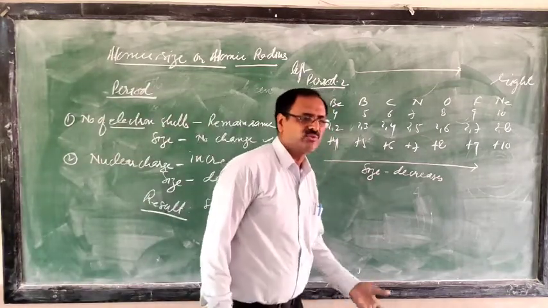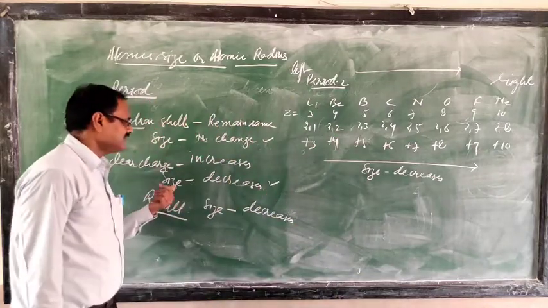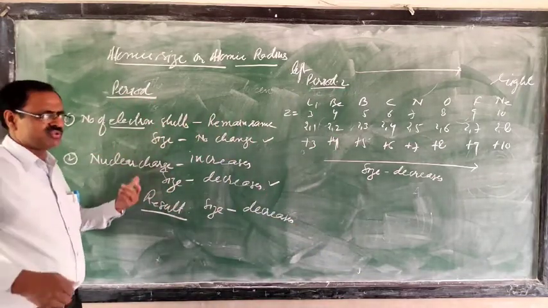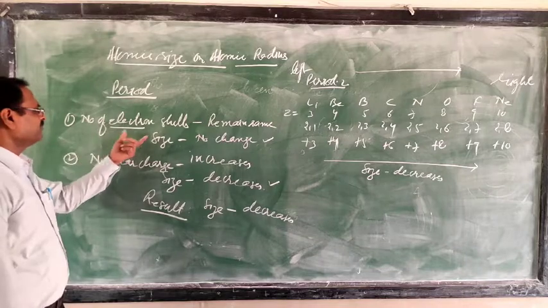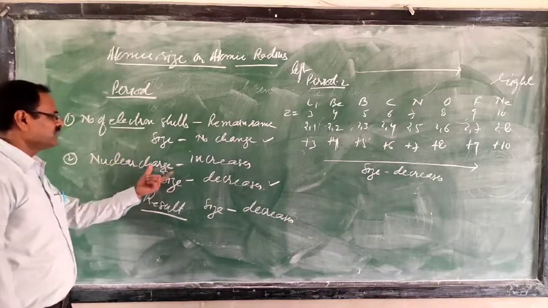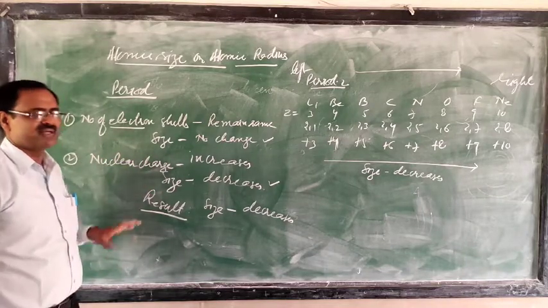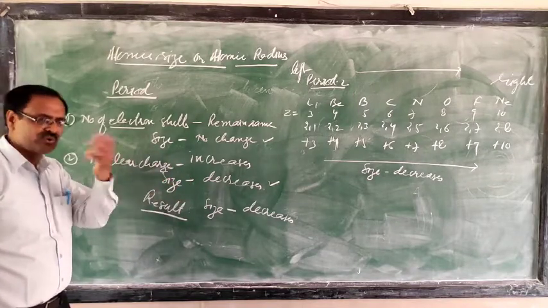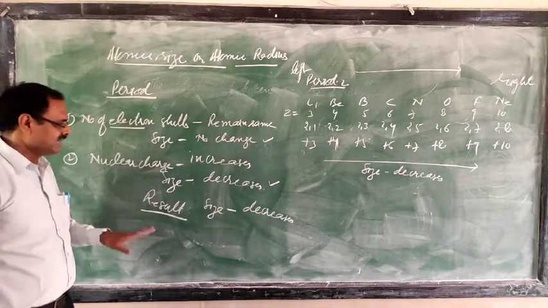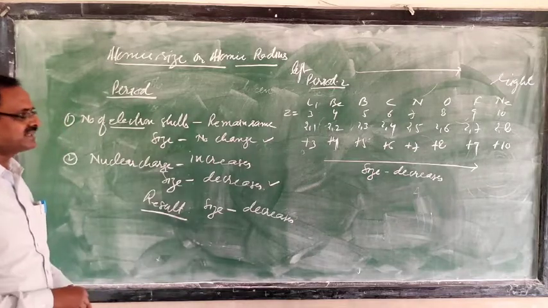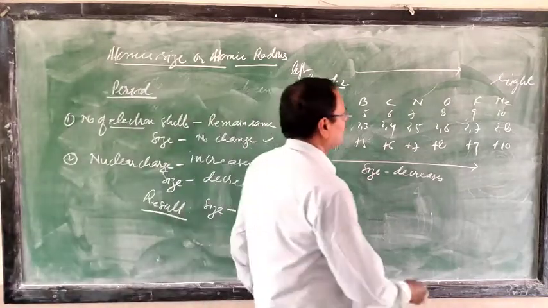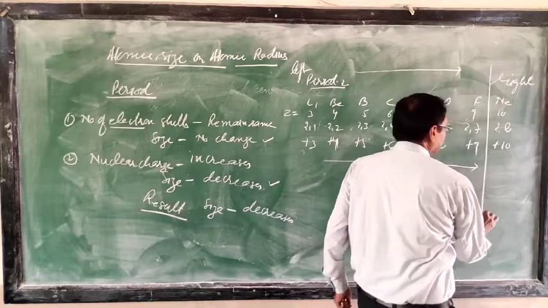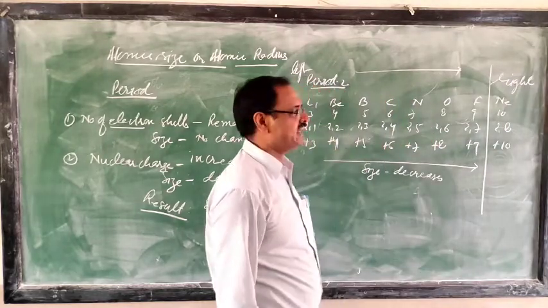Give the reason. What will you say as the reason? You can say that the number of electron cells remains the same, but the nuclear charge increases, the force of attraction on the outer cell electrons increases, the outer cell electrons are pulled more strongly by the nucleus, and as a result atomic size decreases. You follow that trend up to here. There is a limitation, which I will explain.